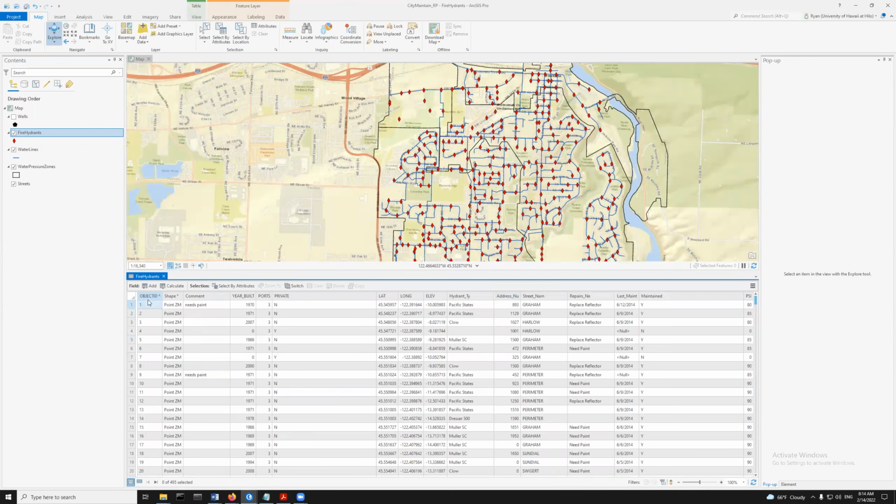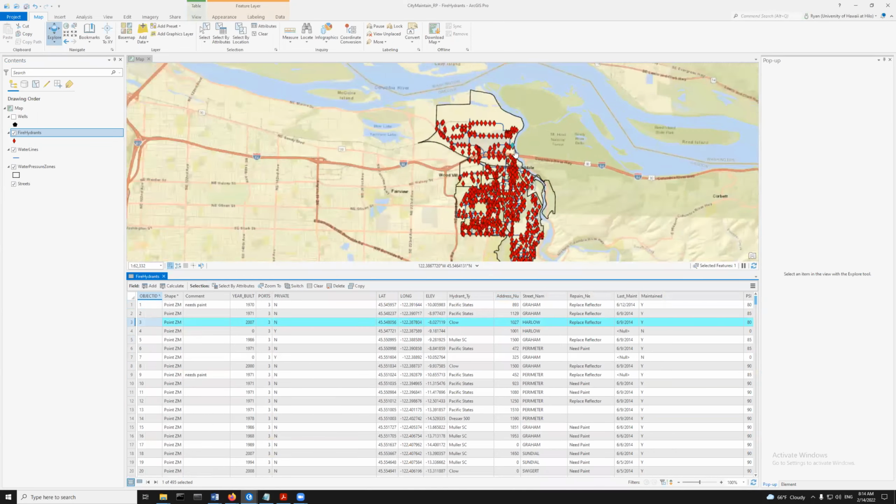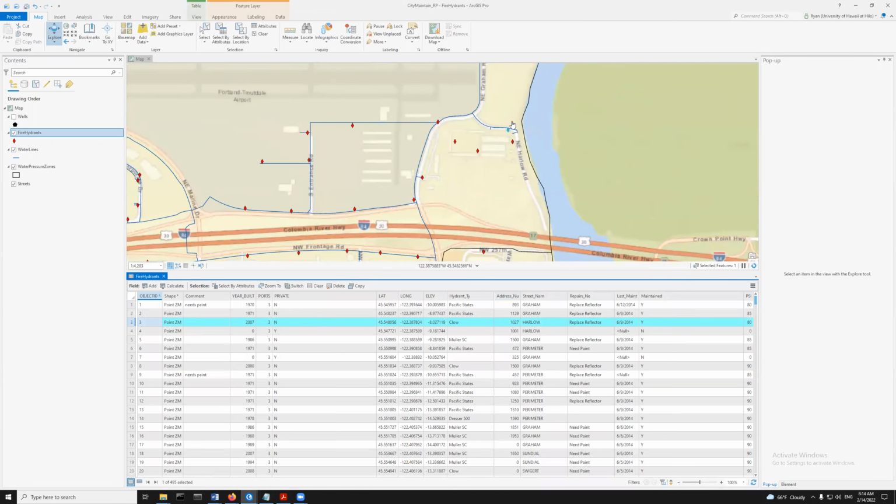And each of these points has an object ID. So this one that I'm highlighting right here, it's this blue guy up here, right? So that's the one I just highlighted. It happens to be the third point in this file. That doesn't generally mean too much, but we've got information about it.